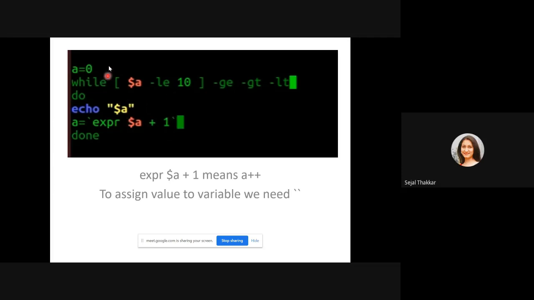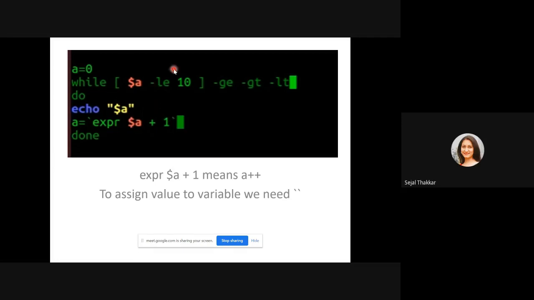Now we are printing the value of a from 0 to 10. So this is the condition checking. Every time we are incrementing the value of a by 1. This is the condition, this is the increment, and this is the initialization of the while loop. Using this, you can print the value of a up to 10.